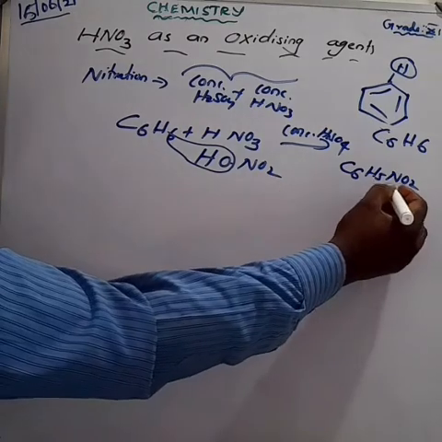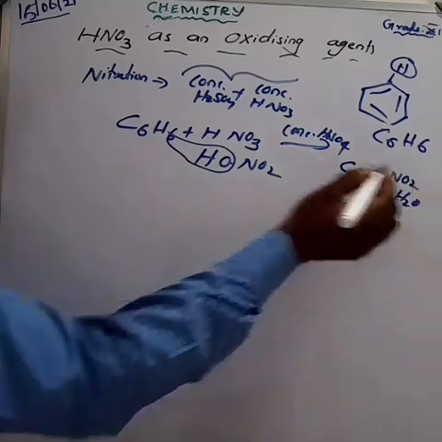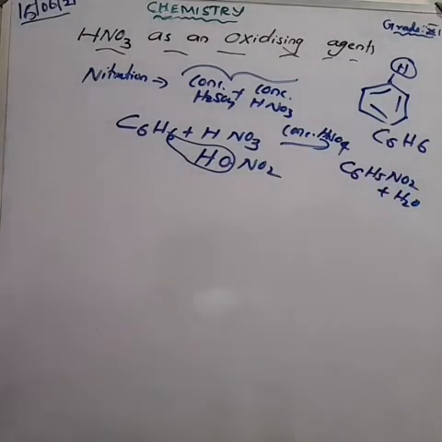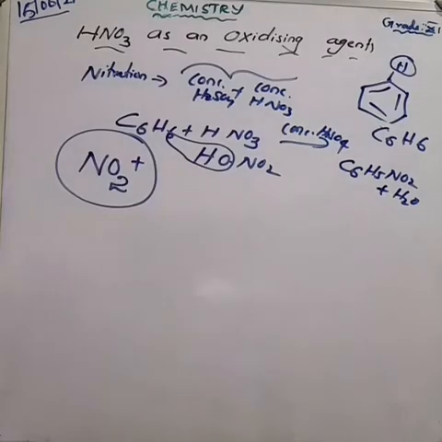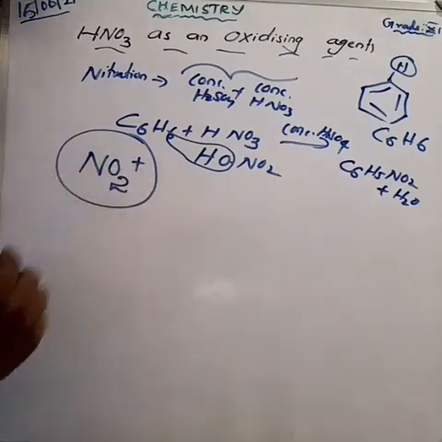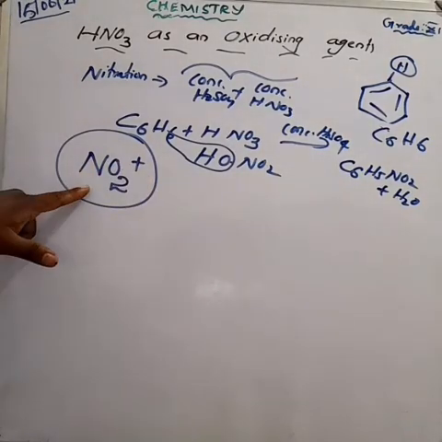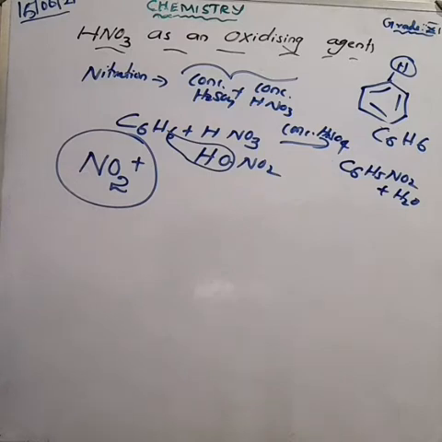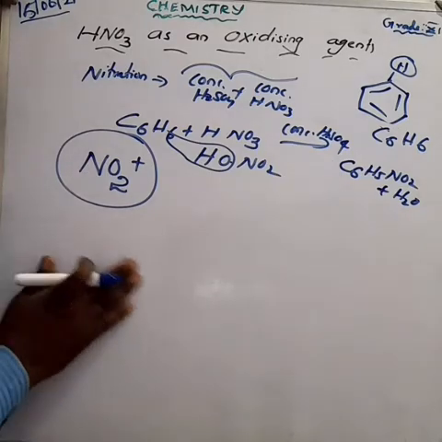Nitrobenzene. One of the very important questions: what is the formula of nitrobenzene? C6H5NO2. Nitration takes place due to the formation of the nitronium ion. What is the nitronium ion? NO2 plus ion. Am I right? So nitration takes place.